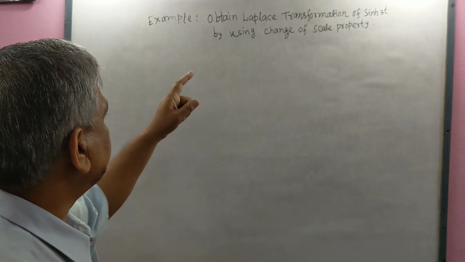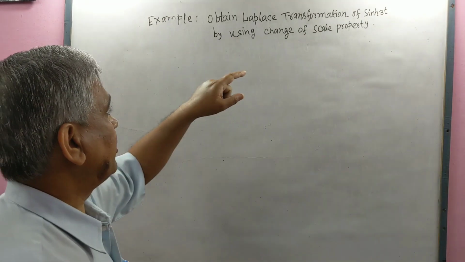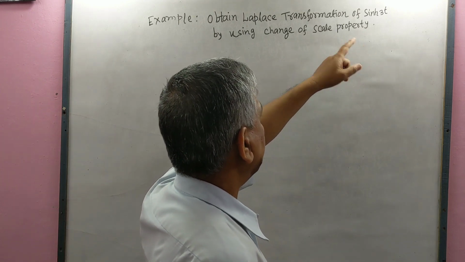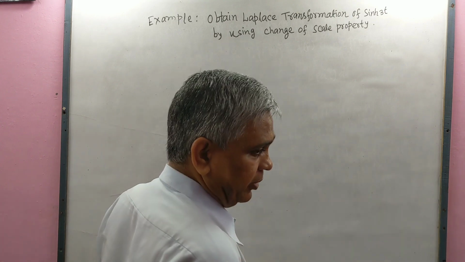Now we give an example. We have to find the Laplace transformation of sinh 3t, sin hyperbolic 3t, by using the change of scale property.